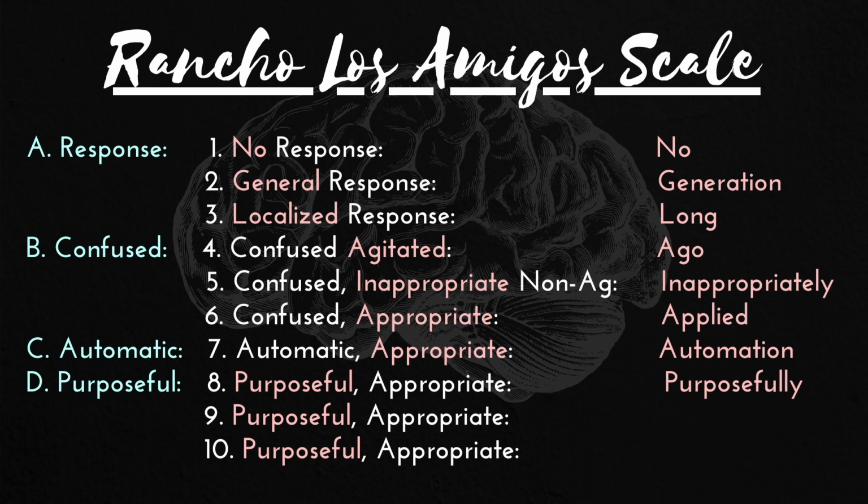So if you know those 4, then you can use the mnemonic "no generation long ago inappropriately applied automation purposefully," just to help you remember that there's the no response, the general response, the localized response, the confused agitated, confused inappropriate, non-agitated, confused appropriate, the automatic appropriate, and then your purposeful appropriate levels. So just in case that's helpful for you.